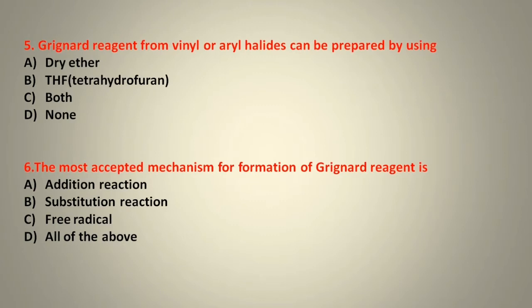Next question. Grignard reagent from vinyl or aryl halides can be prepared by using dry ether, THF, which is also known as tetrahydrofuran, both or none. So the correct option will be option number B, THF. Next question. The most accepted mechanism for formation of Grignard reagent is addition reaction, substitution reaction, free radical, or all of the above. So the correct option will be option number C, free radical.